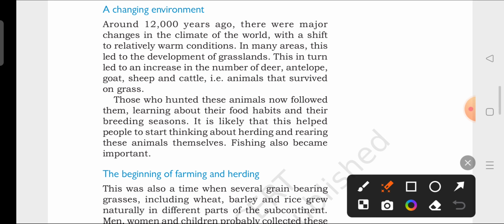So the very first paragraph states that there was a change about 12,000 years ago. That means from around the Mesolithic time, isn't it? From around the Mesolithic period, there was a change in the environment, in the climatic condition of the earth. And it was usually believed that in the earliest time, the earth was not as warm as it is today.